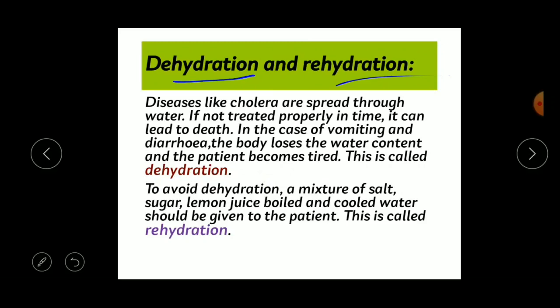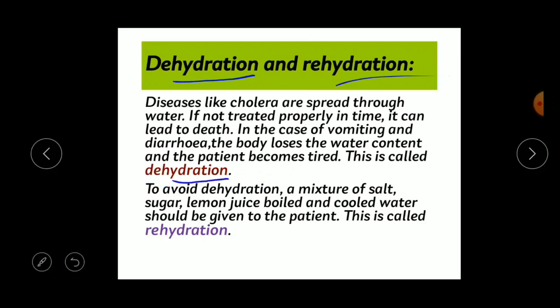In the case of vomiting and diarrhea, the body loses the water content and the patient becomes tired. This is called dehydration. In the case of these diseases, the patient may face vomiting and diarrhea, and because of this the body loses water content and the patient becomes too tired. The loss of water content from the body is called dehydration.